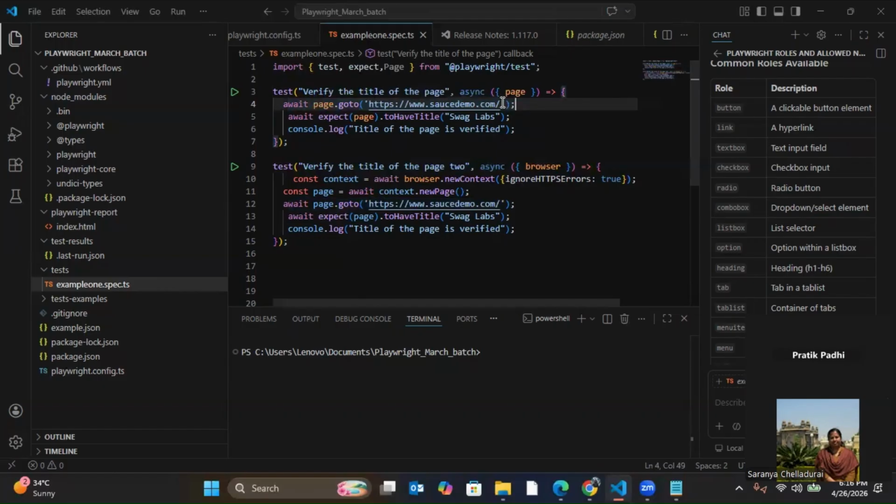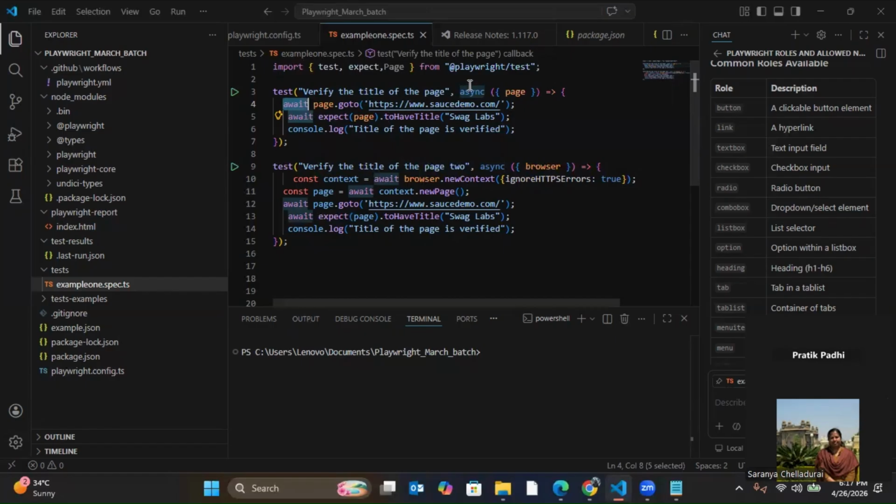Understood? Now, as it is an asynchronous function, I have to use await. If I don't use await in every line, what will happen? It may happen that line number 5 gets executed first, then line number 4 will execute. Which means the lines of code will not get executed in sequential order.